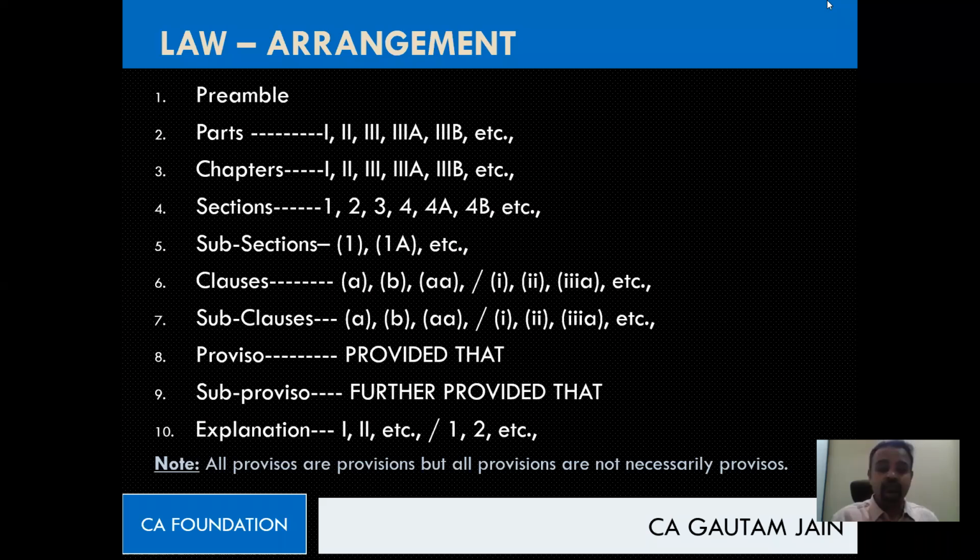So we may have sections, we may have subsections also sometimes, not always. Then we have clauses and subclauses, meaning as I was telling you, sections may have certain points which will be called subsections. Those points may have subpoints that will be called clauses. And those subpoints may again have some subpoints that will be called subclauses. So it's nothing but a way of presenting. Instead of just writing paragraphs and paragraphs, they make it into some points, which will be called section, then subsection, then clause, and then subclause.